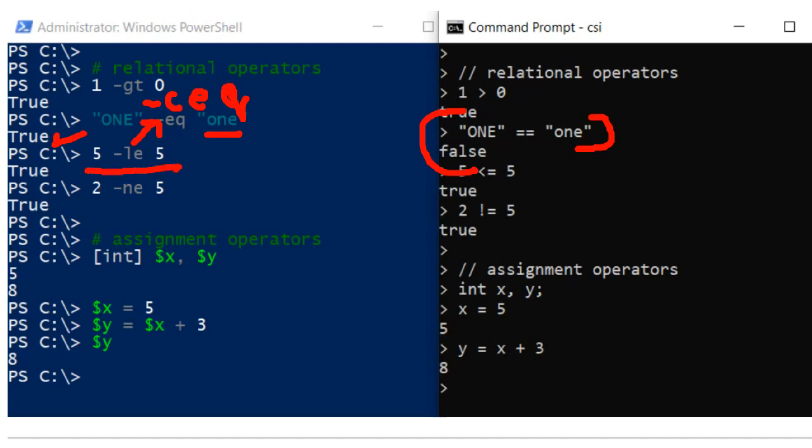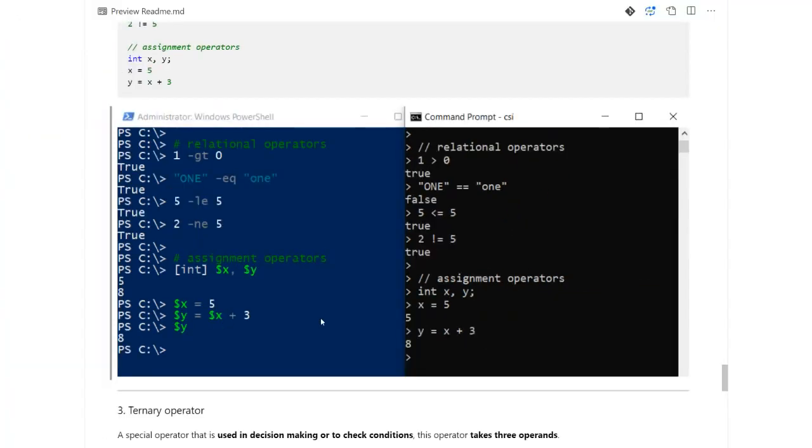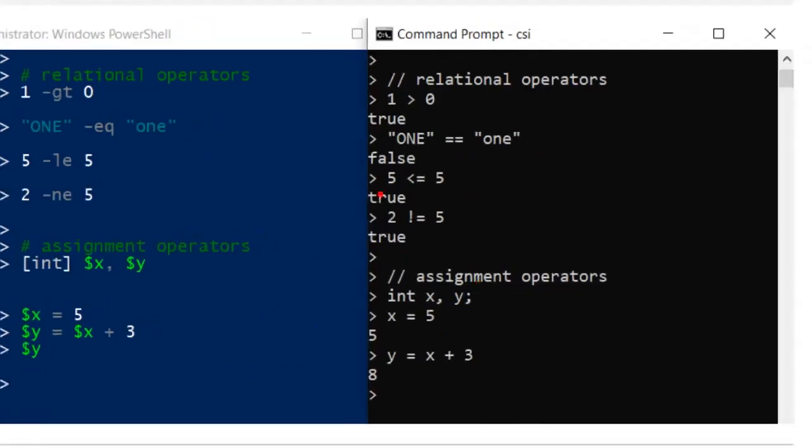Similarly, you can do less than or equal to, where -le represents less than or equal to, and similarly you can do not equal to. In C#, you again use the less than operator, then an equals to operator.